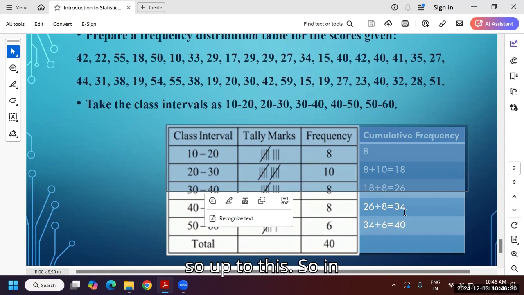Okay. So up to this. In future, if there is a curve, how the curve happened, on what basis the curve happened, you should not get any confusion. This is very much important. In future, we can draw the curve directly. By seeing the curve, you have to say, yes, data distribution is more here, here it is less. Like that, you have to understand. This is the curve. Okay, right? Everyone understood, right? We can go.